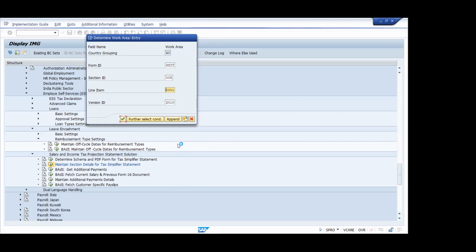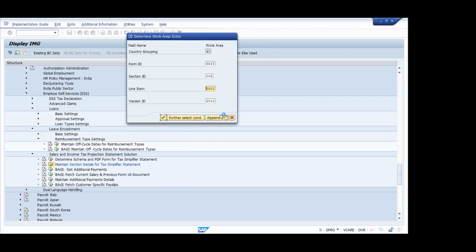So do we have another session right now, sir? No, actually we will stop here as the time has ended. No problem. So we just explore all these things. Today we discussed loan, leave encashment, and salary and income tax projection statement. With this we can complete the ESS part. Then in the next session I will tell you some other, more important topics and will start with a new topic.